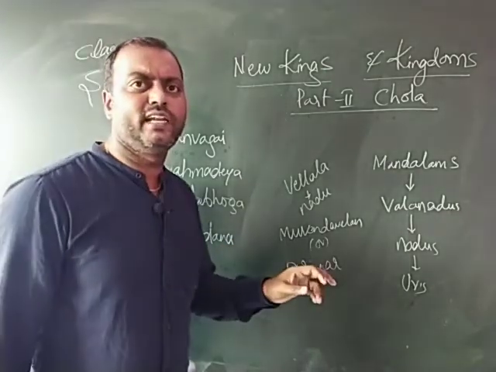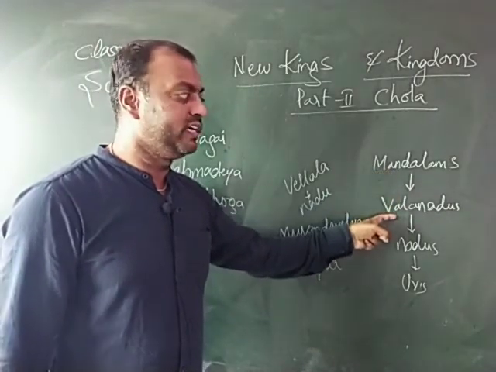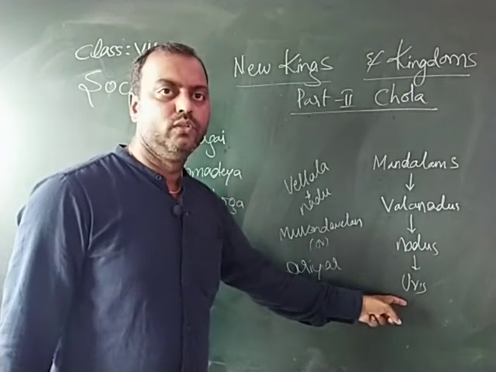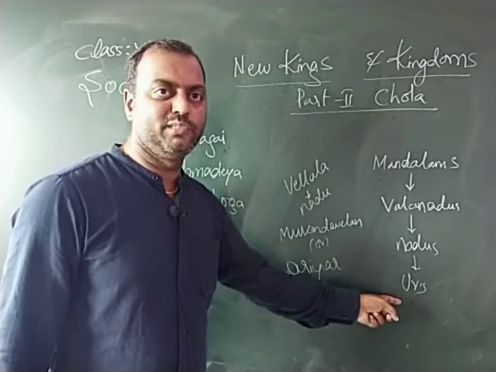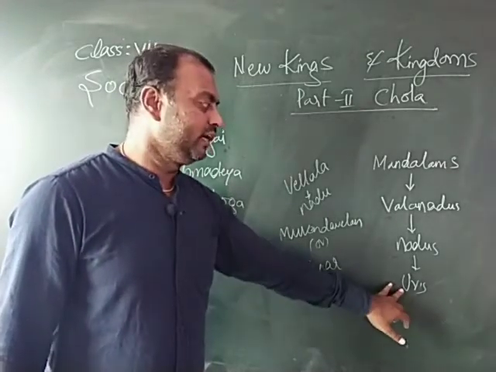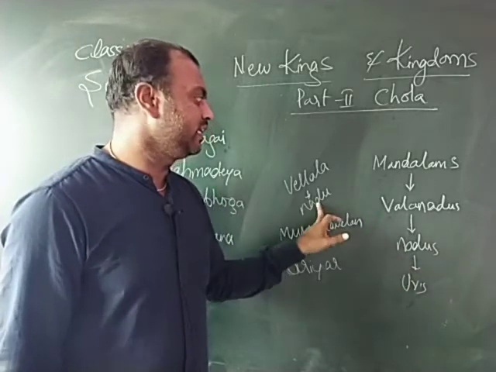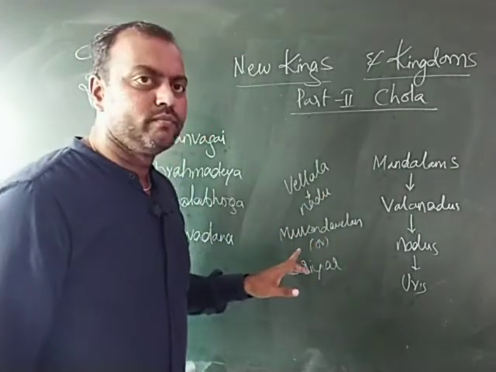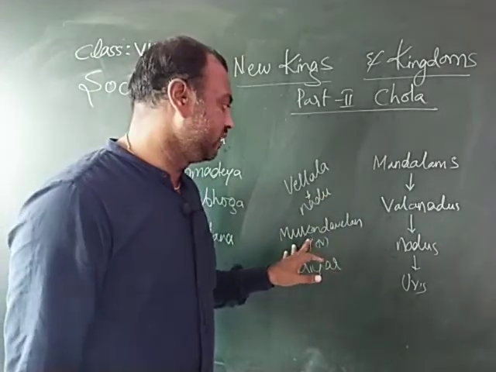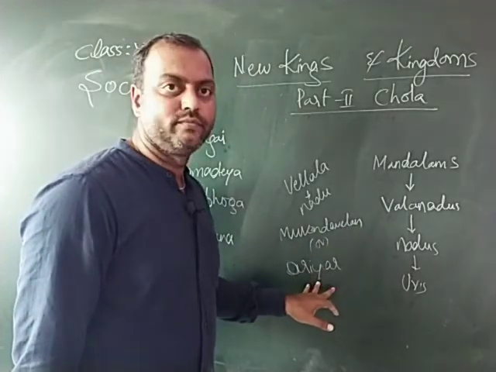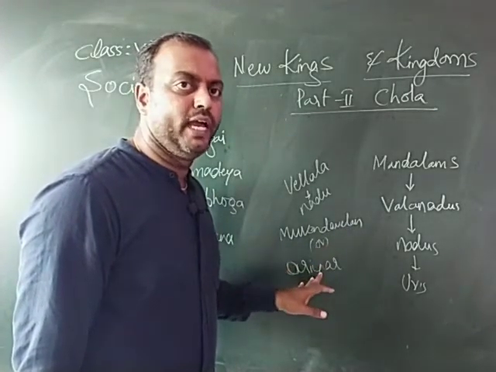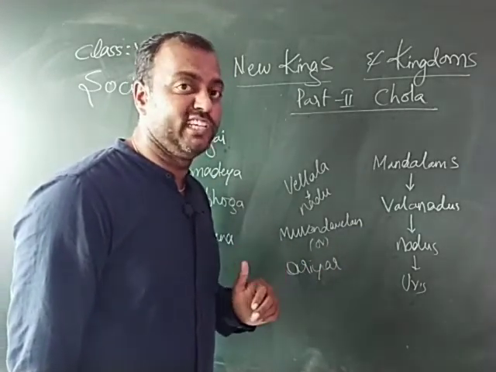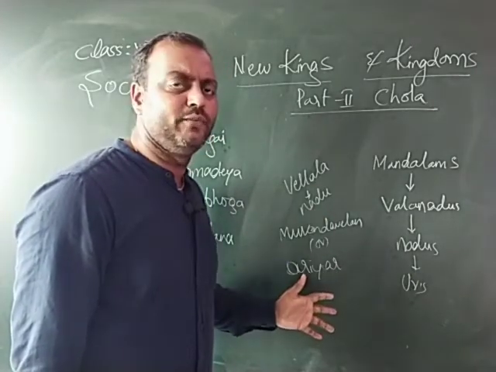You also saw that the entire empire was divided into mandalams, mandalams were divided into Valanadus, Valanadus into Nadus, and Nadus were further divided into Ur. Ur is a settlement of peasants, rich peasants, a group settled together. Urs turn into Nadus. These Nadus were administered by rich Vellala caste people, and the king used to give them titles like Muvendavelan or Araiyar. Araiyar means chief. These people had administrative powers as well as judicial powers in order to distribute justice to the people. So these were the things we saw in the previous class.